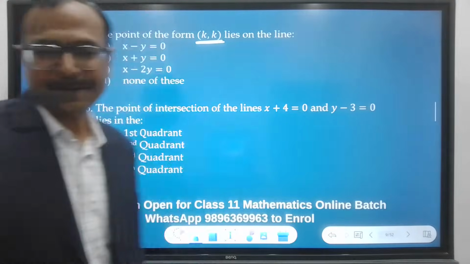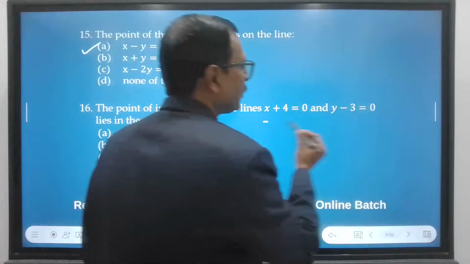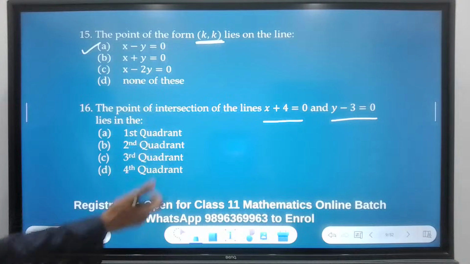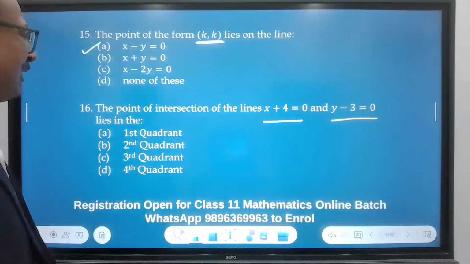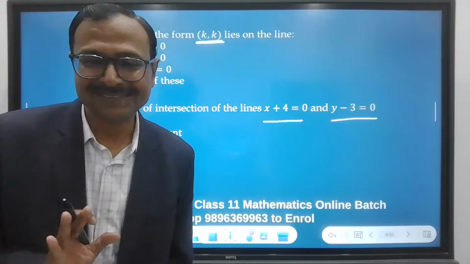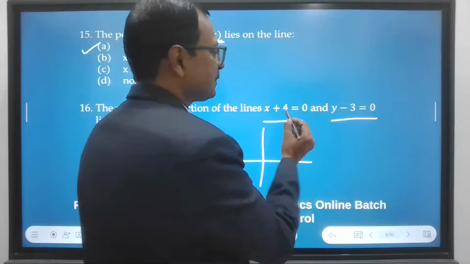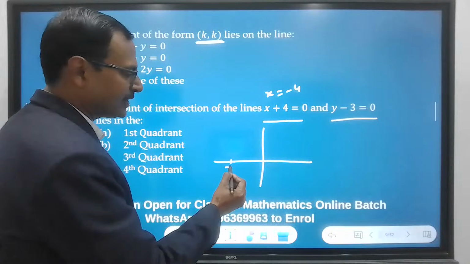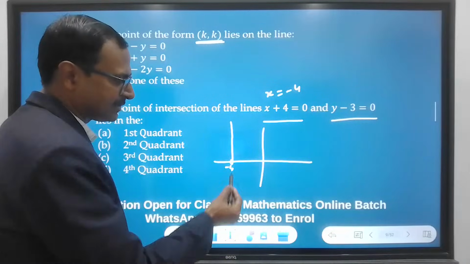That's how smartness goes. Next, the point of intersection of the lines x plus 4 equal to 0 and y minus 3 equal to 0 lies in the. Now comes the confusion. What is the point of intersection of these lines? Are these lines, first of all? So we need to check. So if you see x plus 4 equal to 0 means x equal to negative 4, right? So negative 4 is here, and x equal to negative 4 is a line like this.